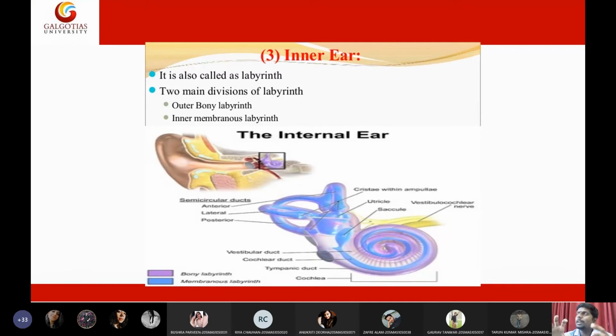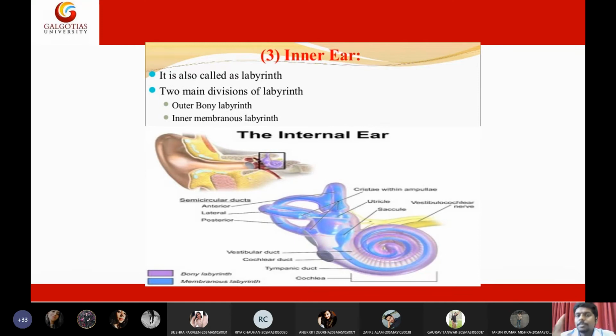Labyrinth means something like messy rooms, interconnected multiple rooms. You may get lost in a labyrinth. I don't know how to explain a labyrinth in normal terms. It is like puzzle rooms. Since it is connected to many canals, that is why it is called a labyrinth.